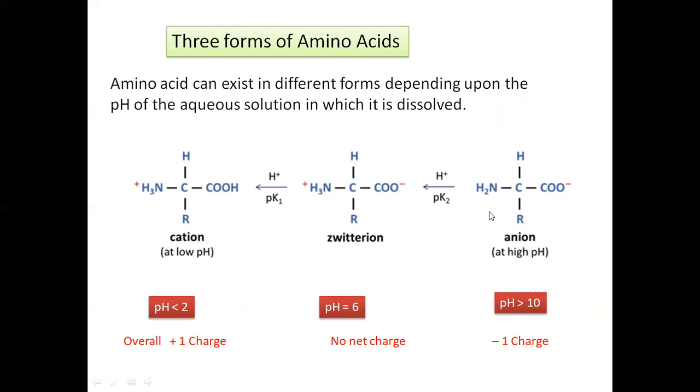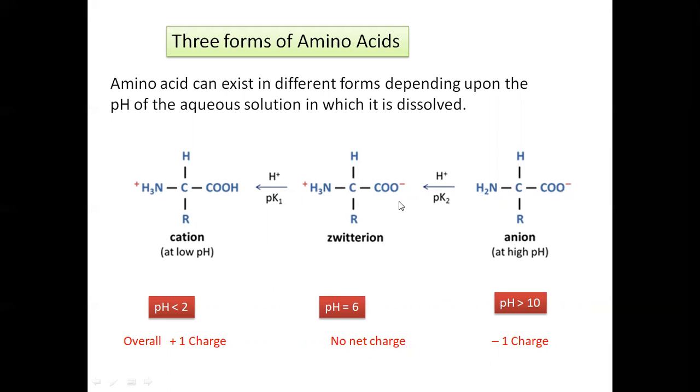First, we see the structure of the alpha amino acid in which the hydrogen of the carboxylic group forms a bond with the NH2 and gives NH3. The negative charge is on C double bond O minus, and when that proton goes to NH3, it forms the Zwitter ion structure.